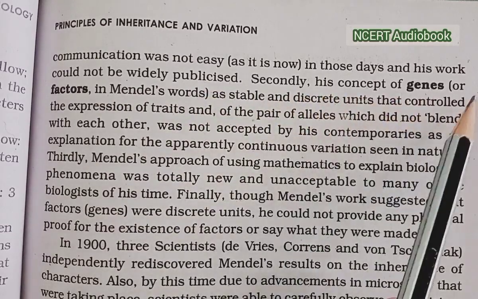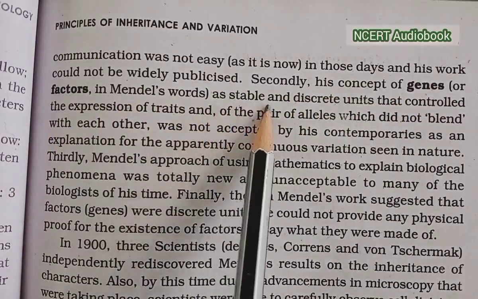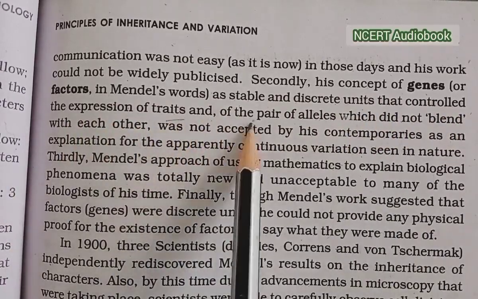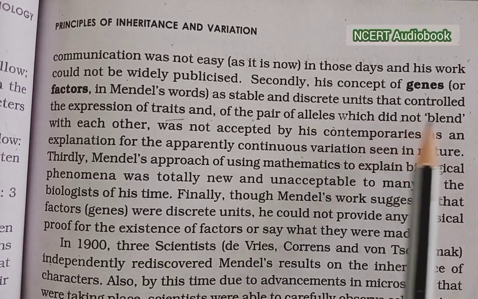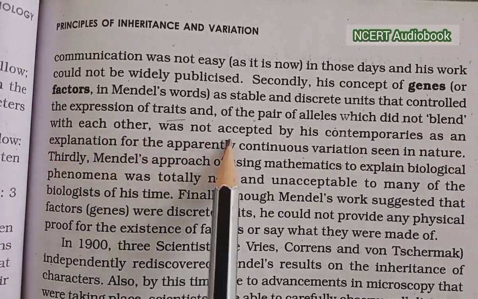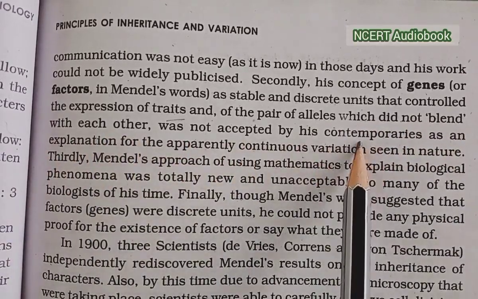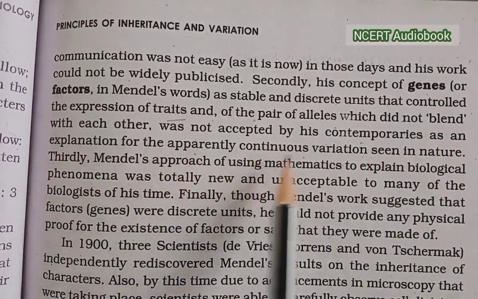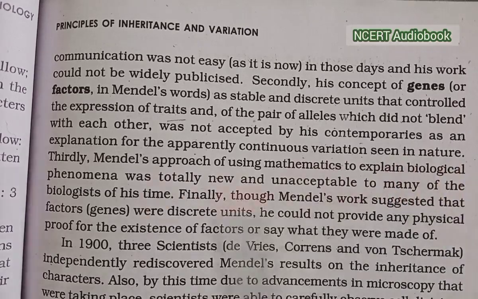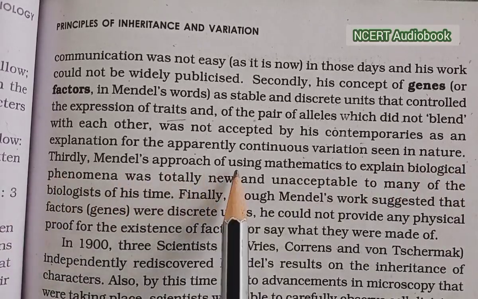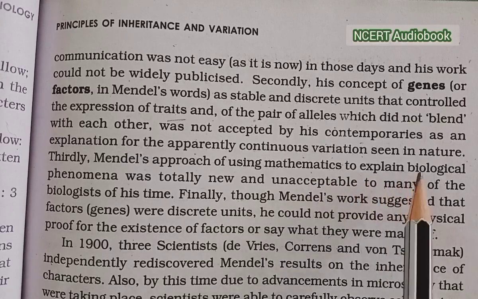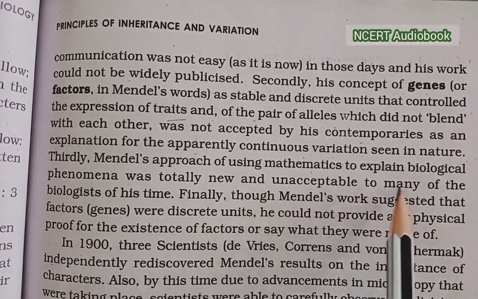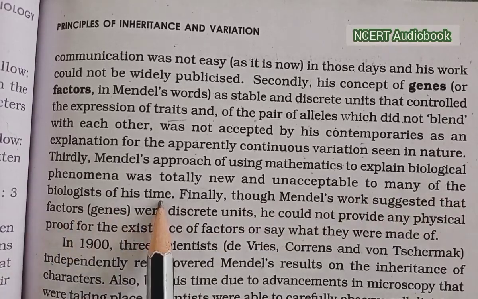Secondly, his concept of the gene, or factor in Mendel's word, as stable and discrete units that control the expression of the trait, and of the pair of alleles which did not blend with each other, was not accepted by his contemporaries as an explanation for the apparently continuous variations seen in nature. Thirdly, Mendel's approach of using mathematics to explain biological phenomena was totally new and unacceptable to many of the biologists of this time.